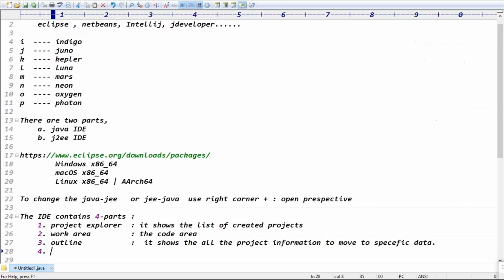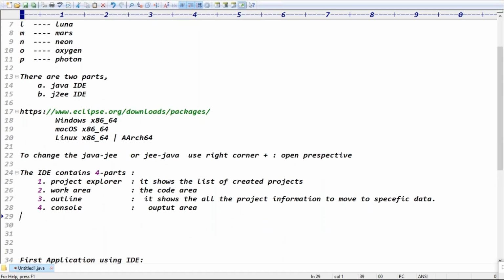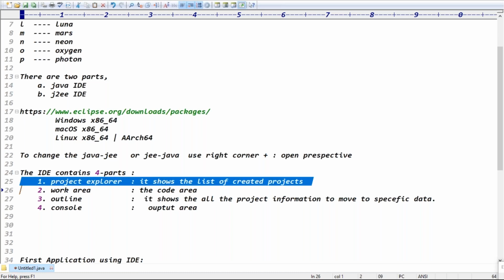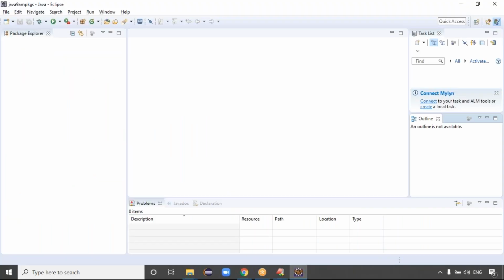Here we can see the console, to see the output, guys. The last area, called console, shows the output. Yes, this is called the output area, guys. The IDE contains a total of four parts: project explorer, work area, outline, and console. Guys, see all these points clearly.